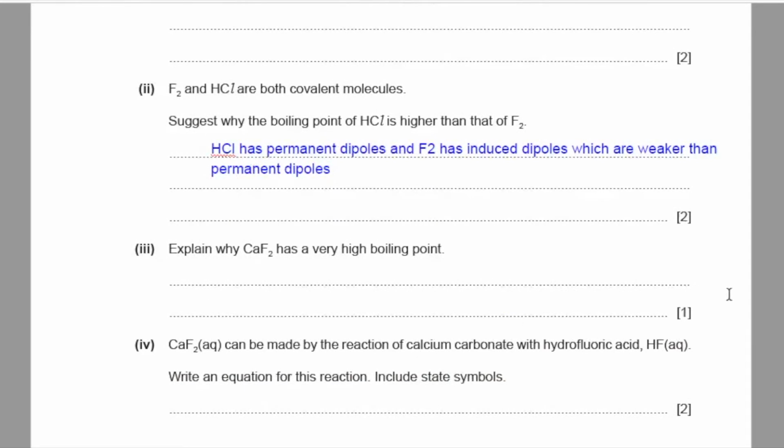Part 3. Explain why calcium fluoride has a very high boiling point. So calcium fluoride, again, calcium is a metal and fluorine is non-metal. This is due to force of attraction between oppositely charged ions, since calcium carries a charge of +2 and fluorine carries a charge of -1.